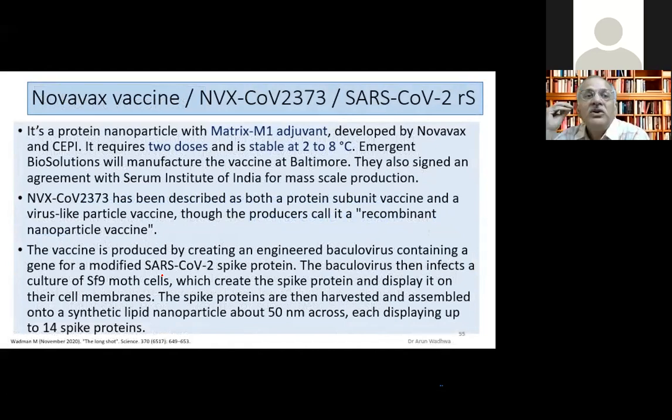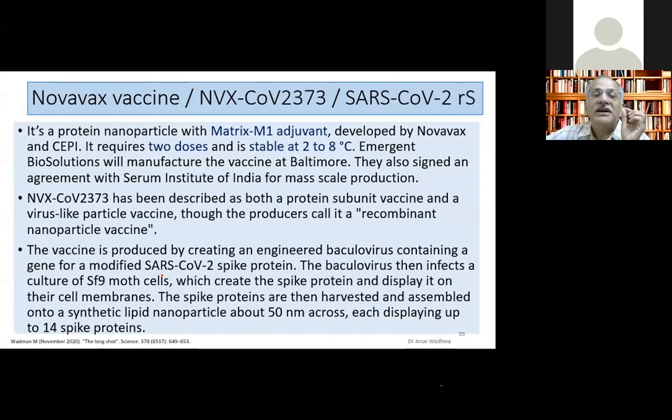A little more detail about the Novavax vaccine, because I told you we are really looking forward to this. It will be 2 to 8 degrees, 2 doses. I wanted to highlight how this is made. It's a very interesting way how it is made. The vaccine is produced by creating an engineered baculovirus, which contains a gene for the SARS-CoV-2. So this baculovirus then infects the culture of moth cells. What these moth cells do, they create spike protein and display it on the cell membranes. So these spike proteins are then harvested. They are assembled into a synthetic lipid nanoparticle, which is 50 nanometer across. And each nanoparticle displays 14 spike proteins on its surface.